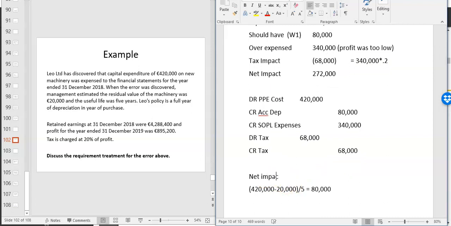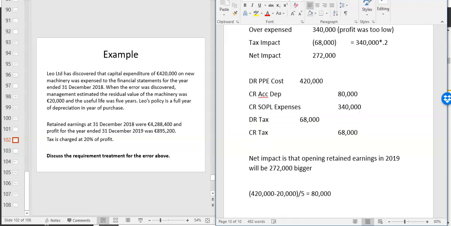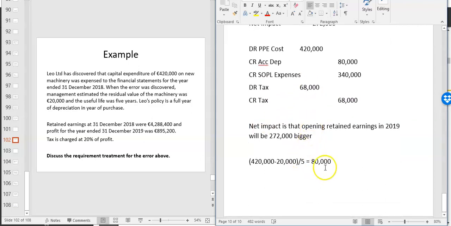So net impact is that opening retained earnings in 2019 will be 272 bigger. So when you're doing your statement of changes in equity, that's the impact. Your opening retained earnings will be 272 bigger.